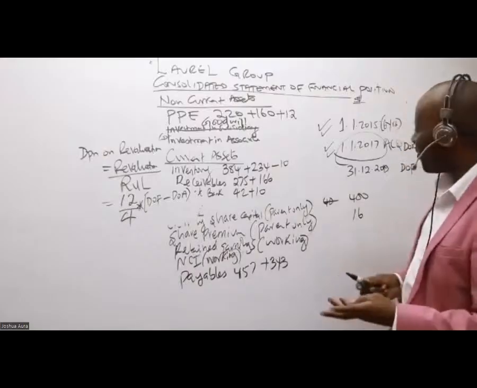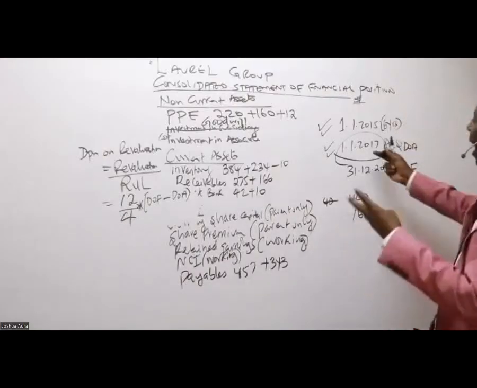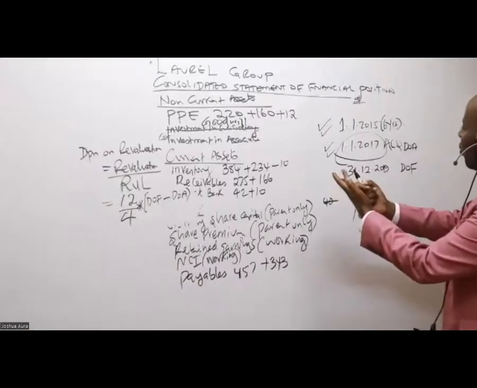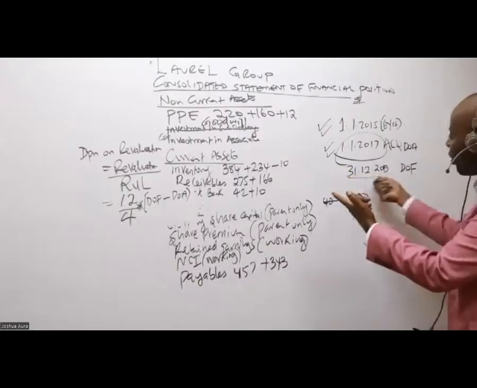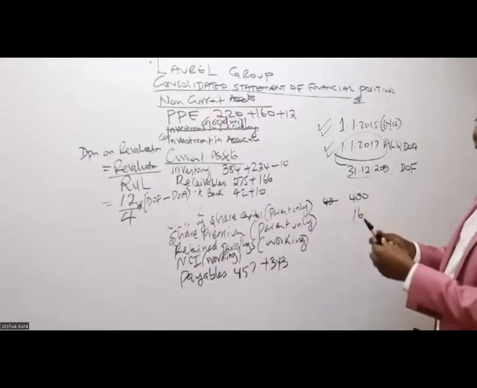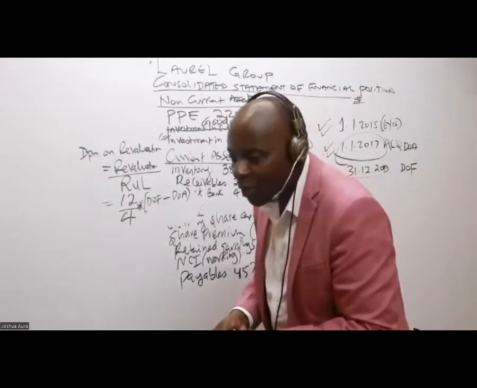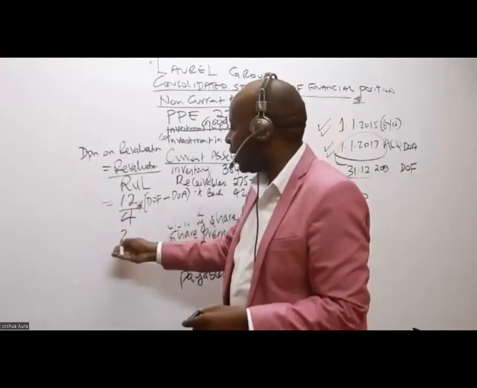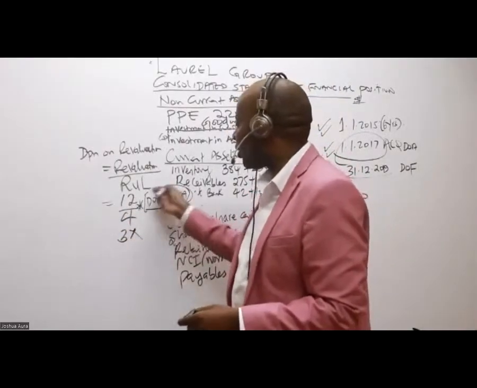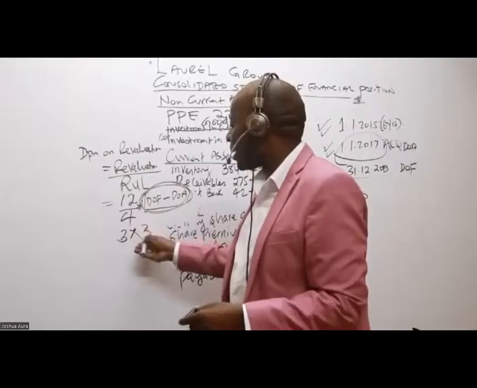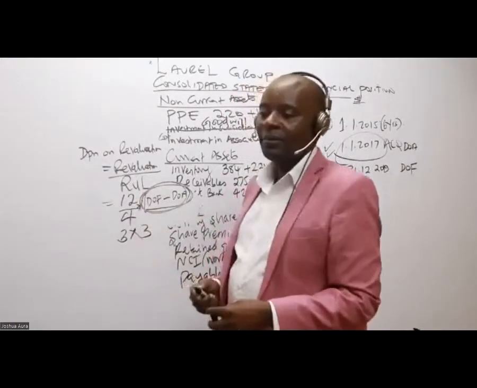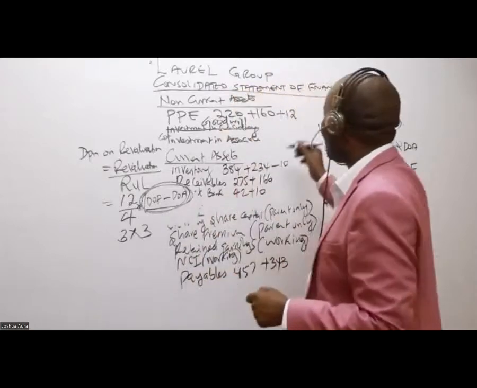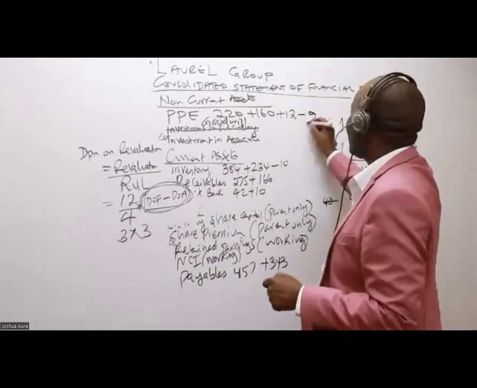It is 3 years, you're right. So in this case, you count the whole of 2017, the whole of 2018, then we have the whole of 2019, because 2019 we are going to the end. So basically, the total depreciation will be 12 over 4 is 3, times how many years have you gotten here? 3. So therefore, the total cumulative depreciation is 9.